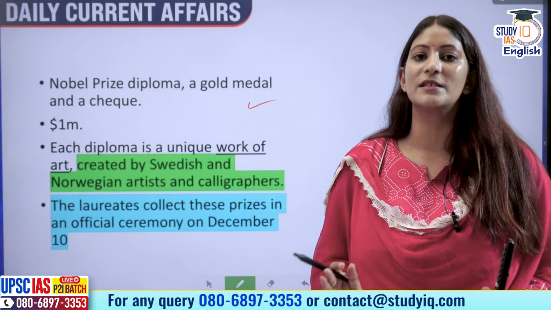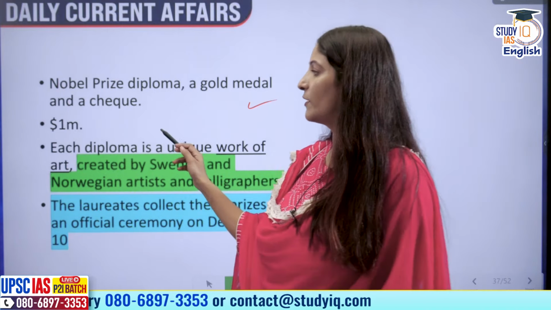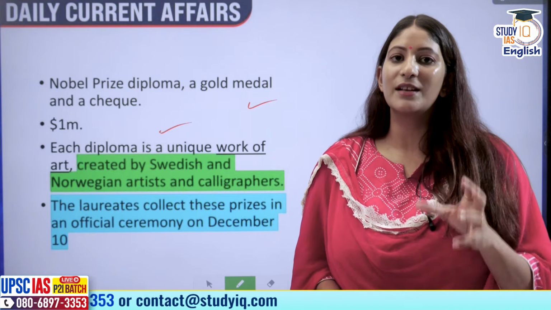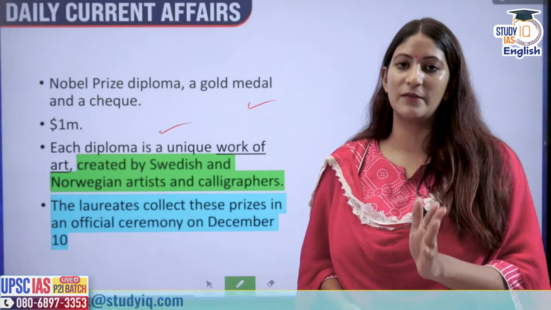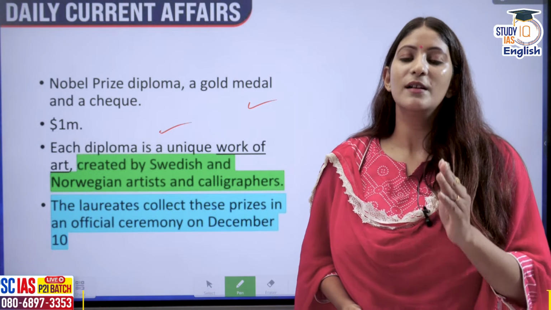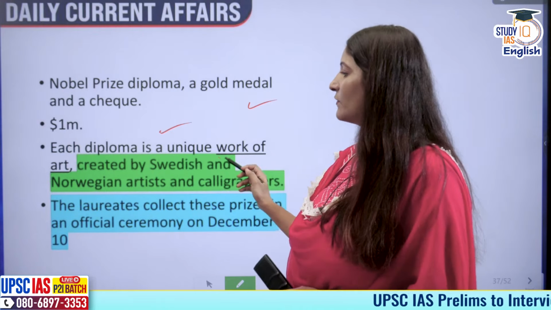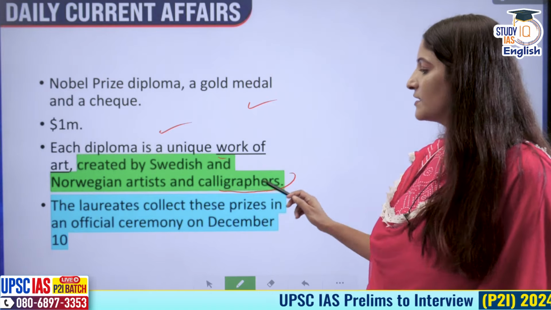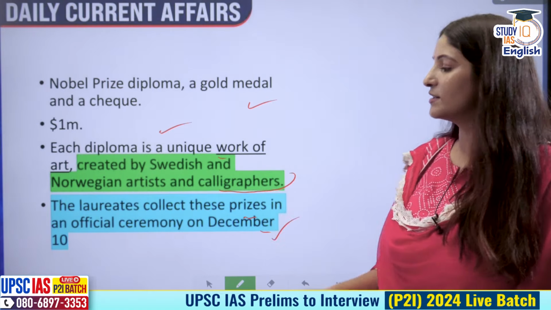The check will be for around $1 million, and this has to be distributed among the recipients only. For medicine and physiology, it will be $1 million divided amongst the two people who have received it. Each diploma is a unique work of art created by Swedish and Norwegian artists and calligraphers, and the laureates collect these prizes in an official ceremony on December 10.